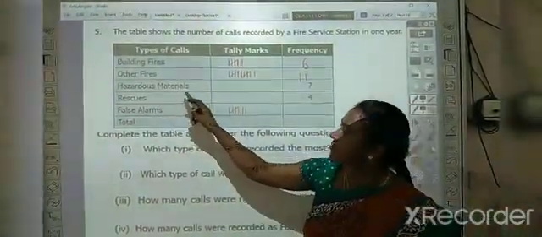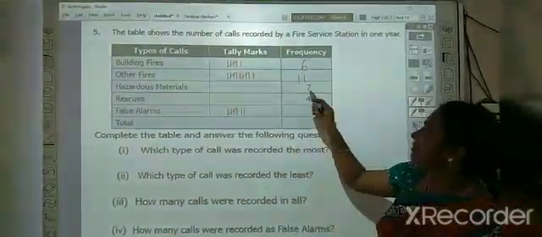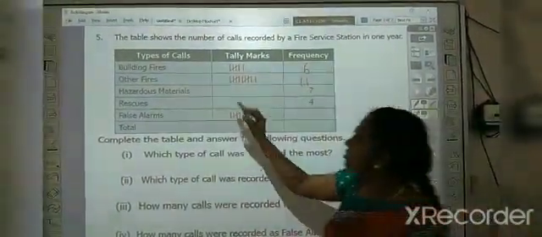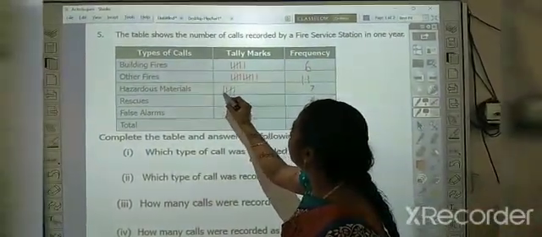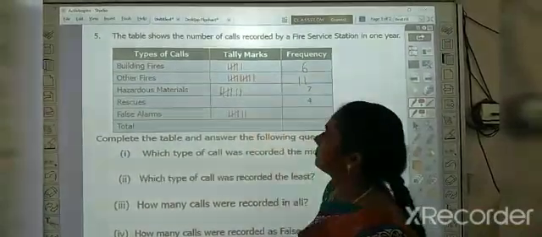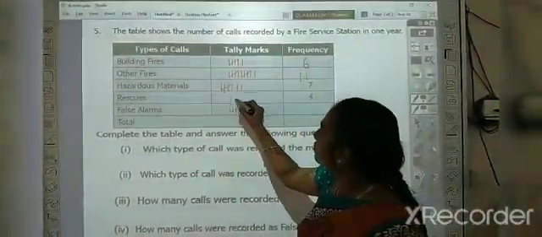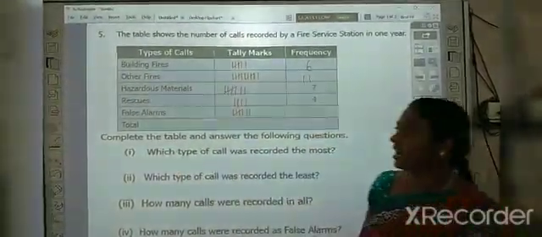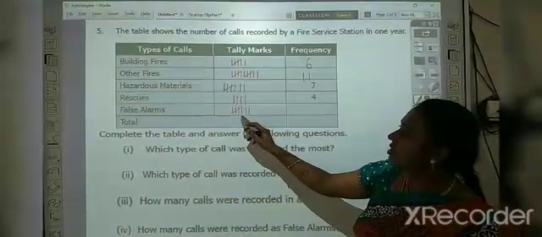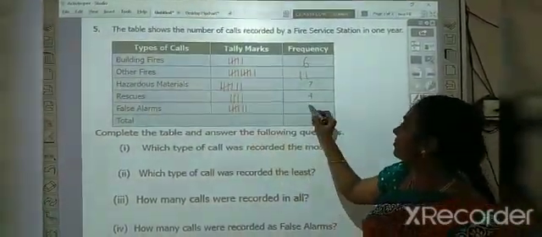Next, hazardous materials. So here we need to draw the tally marks. They have given the number as 7. So how will you draw this? 1, 2, 3, 4, 5, 6, 7. Next, rescue. That is 4. So I need to draw 4 tally marks. False alarms. So that is count. So here we have 5, 6, 7.